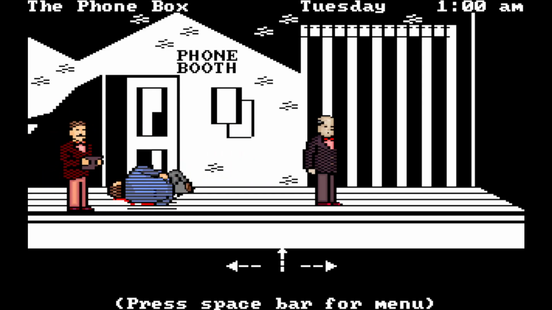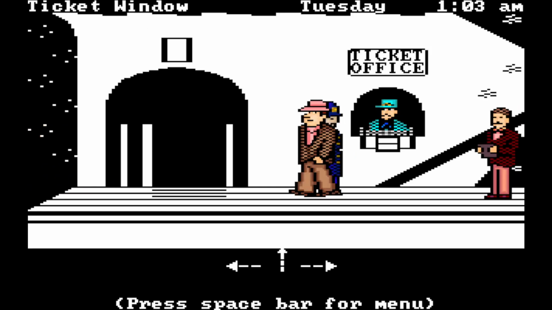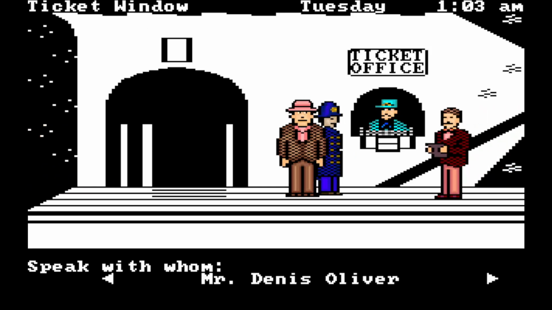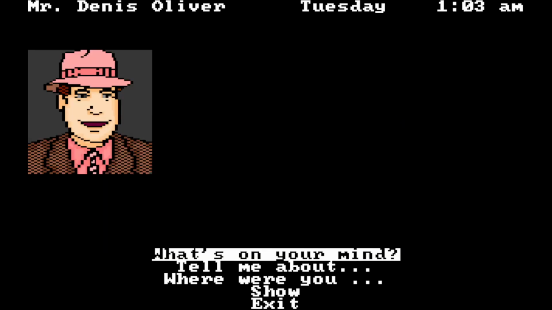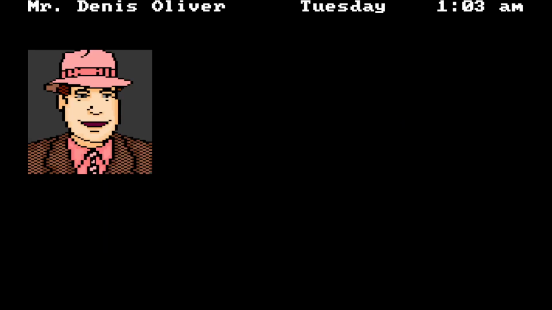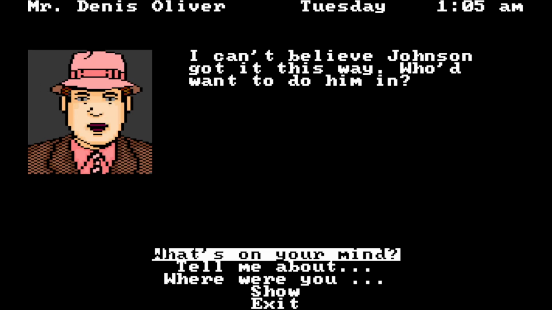I have a choice here. I can talk to Inspector Smart or I can talk to Oliver. Since Oliver looks like he's leaving, I should probably try talking to him first. You can see here the conversation options are what's on your mind, tell me about, where were you, and show. I'll get into more detail on those as we go through them.